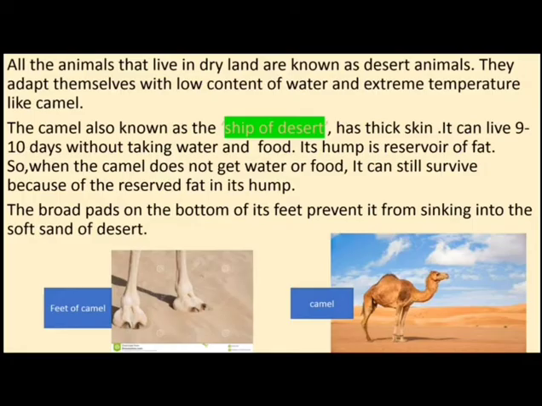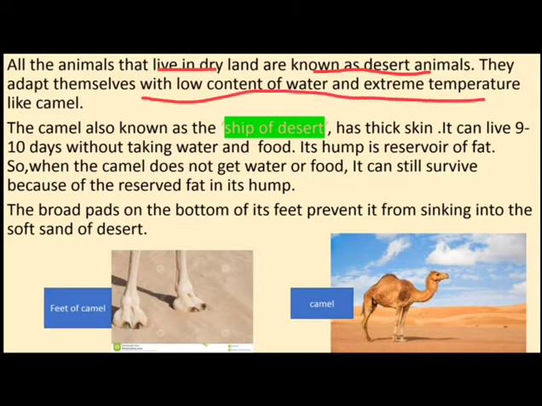All the animals that live in dry land are known as desert animals. So the animals that live in the desert area or in dry land are known as desert animals. For example, the camel. They adapt themselves to low water content and extreme temperature.